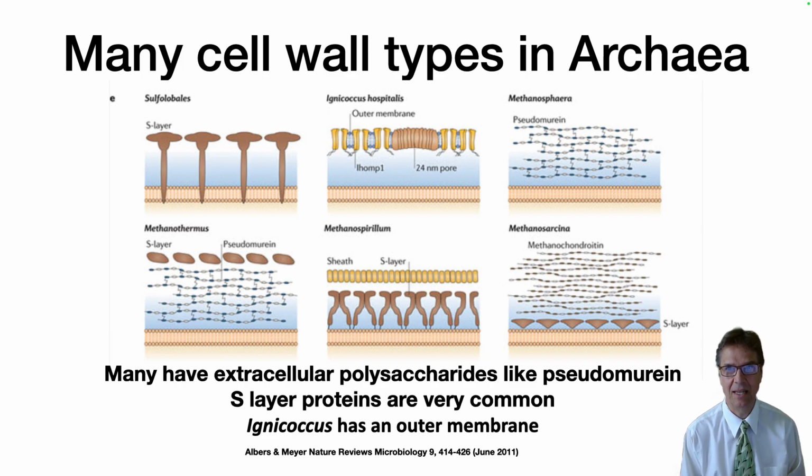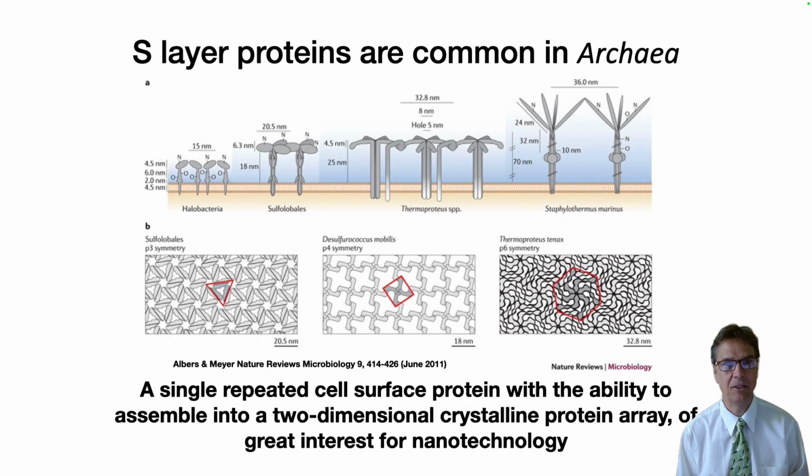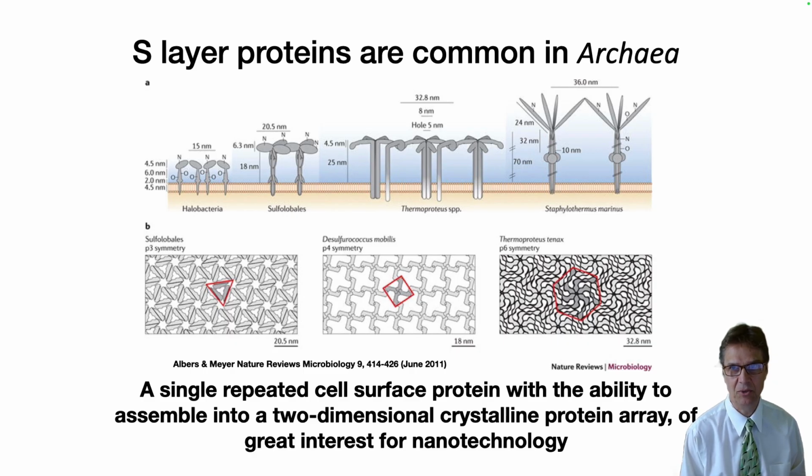In most cases, an S layer is very common. These S layers are formed from a single repeated cell surface protein with the ability to assemble into a two-dimensional crystalline protein array. These proteins are of great interest for nanotechnology since they can be used to build covers to nanomachines.